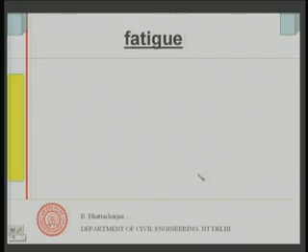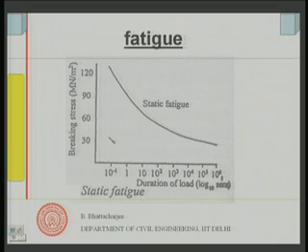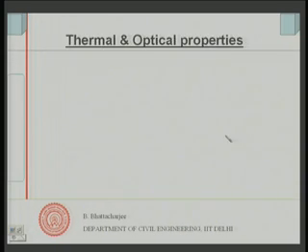So, for that purpose of course, we do not use it, but you definitely use it for other purposes like glazing material. That is where mostly in building it is used. If you look at its fatigue property, it is also something like this, in the order of megapascal. It does not have of course the fixed endurance limit as in case of metal, right, but if you consider 10 to the power 6, this is how the fatigue behavior, or SN curve, looks. So, it has got a low fatigue strength also.